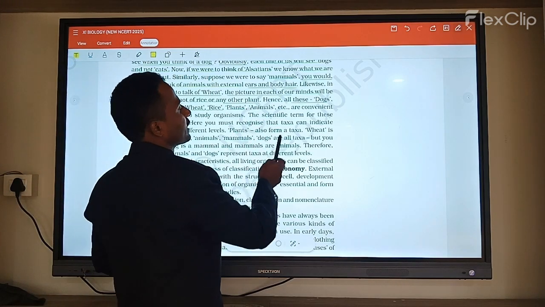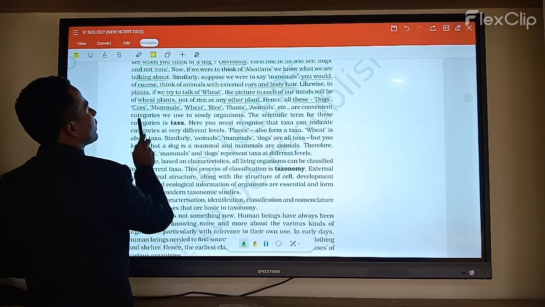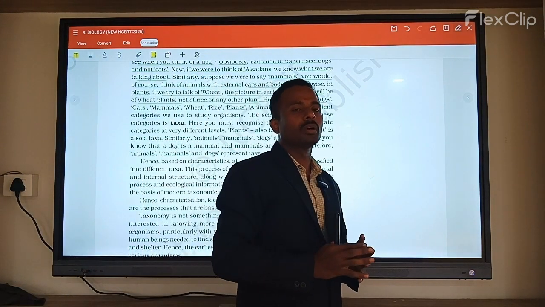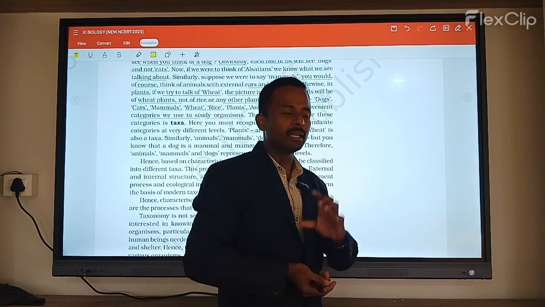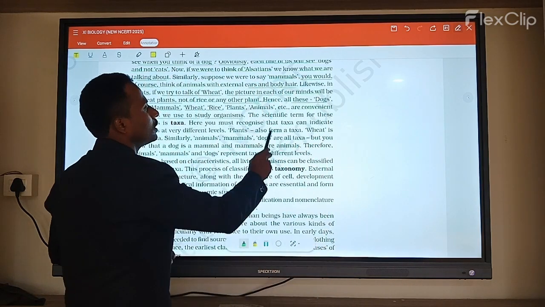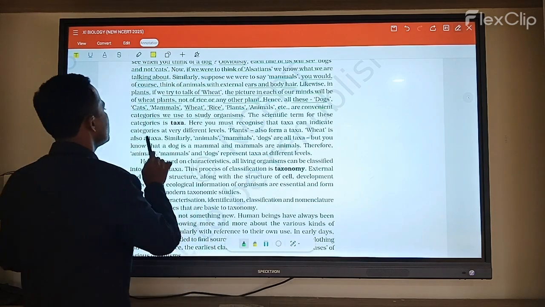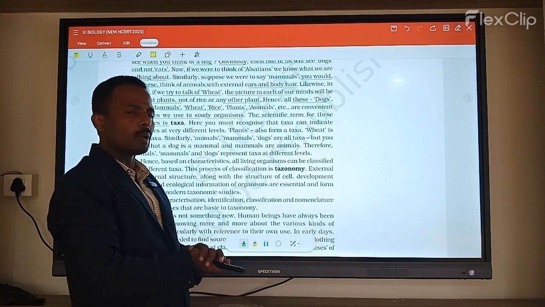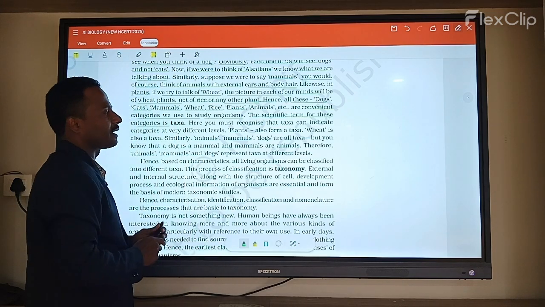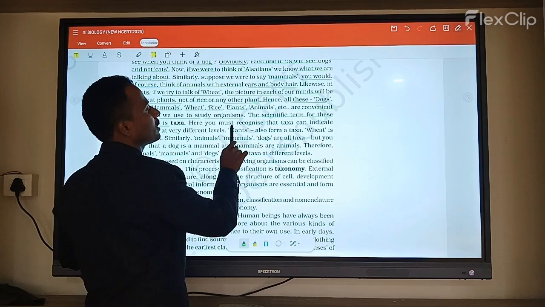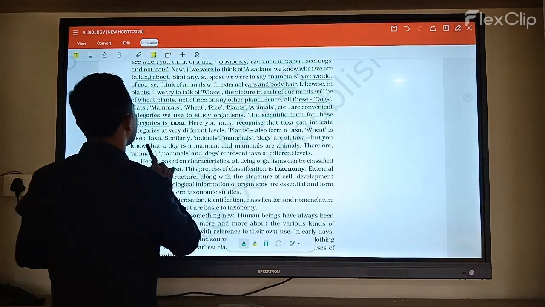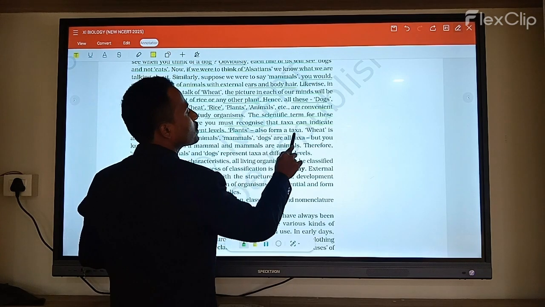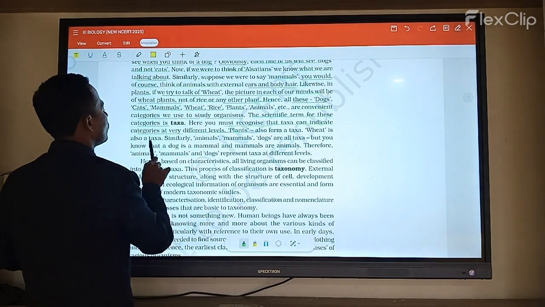Okay, animals and so on are convenient categories for the study of organisms. Based on these categories, we can easily study plant groups and animal groups. Now scientists use the term taxa for these categories. So now we are separating into small groups. That small group is called what? Taxa. Taxa indicates the category, at very different levels. Plants also form a taxa. Wheat is also one of the taxa.